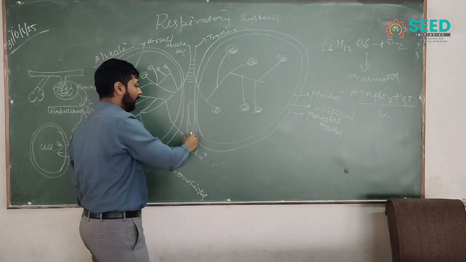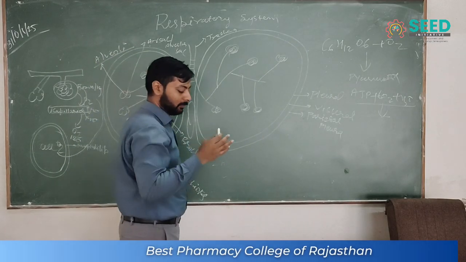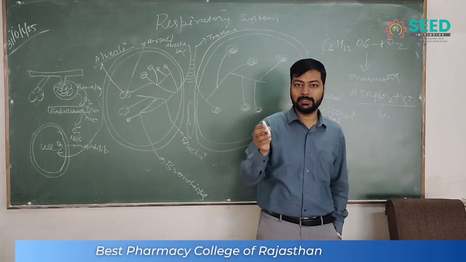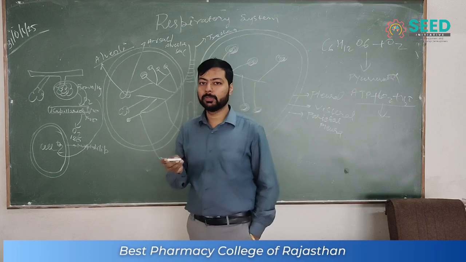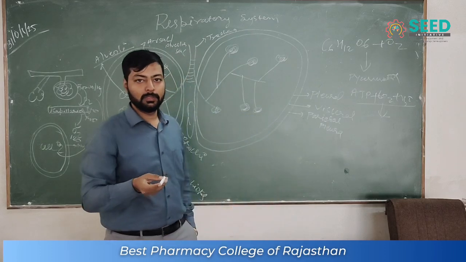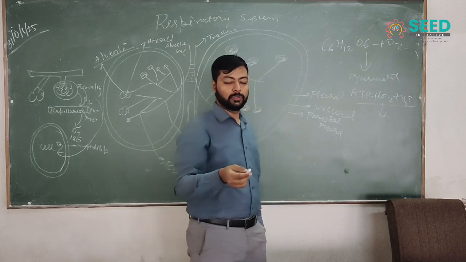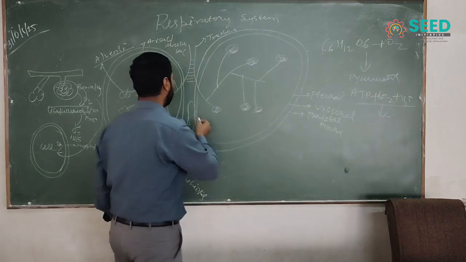The most important mucus layer is seen in our stomach, because the parietal cells secrete HCl, and this is stored in the stomach. But we are talking about the trachea.